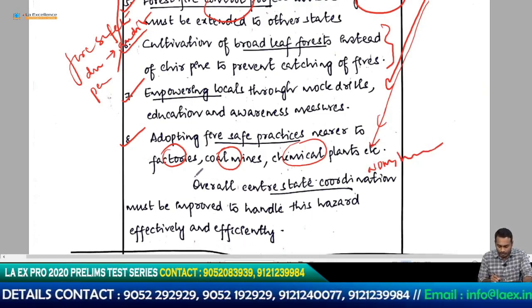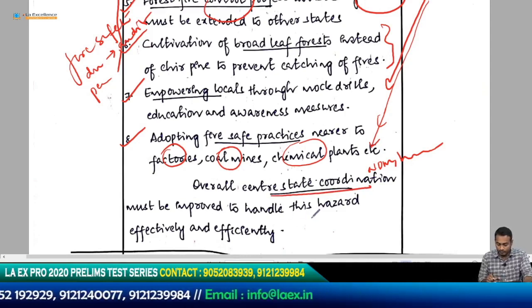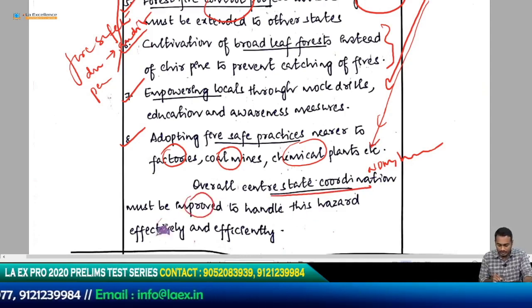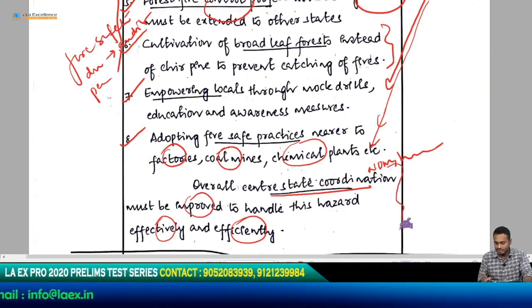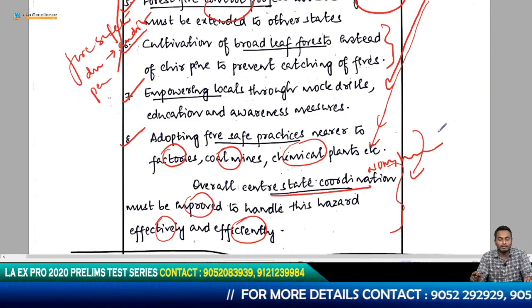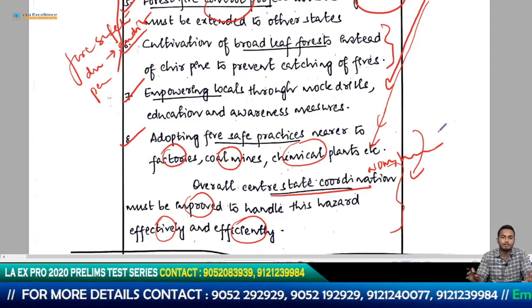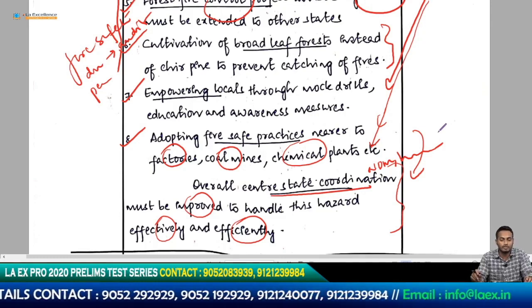But let's see what he does. He says overall center state coordination, good, must be improved to handle this hazard effectively and efficiently. This is a generic point. He should have used these points. He could have started out by saying overall center state coordination and adherence to frameworks like Hyogo and Sendai can help handle the situation on forest fires much better. That would have been a really good conclusion.